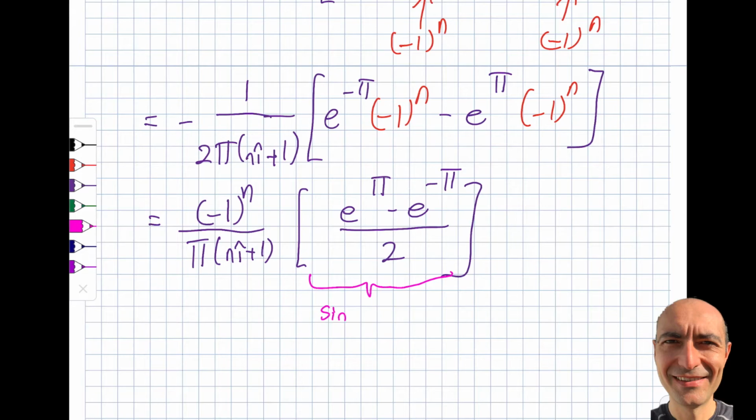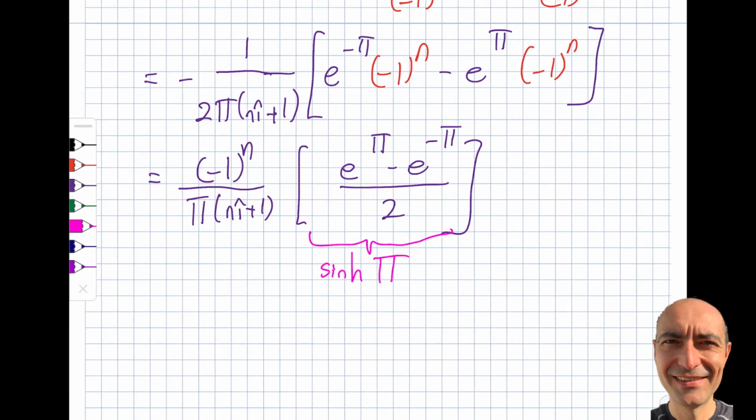This is sine hyperbolic of pi. So something to note: I will talk in about a minute about cosine hyperbolic and tangent hyperbolic, just as prerequisite knowledge. So minus 1 to the power of n divided by pi (in plus 1) times sine hyperbolic pi.